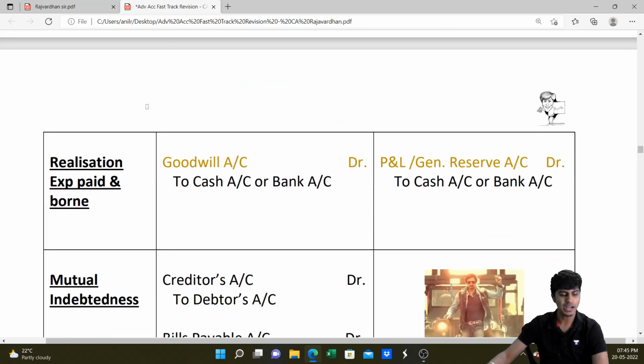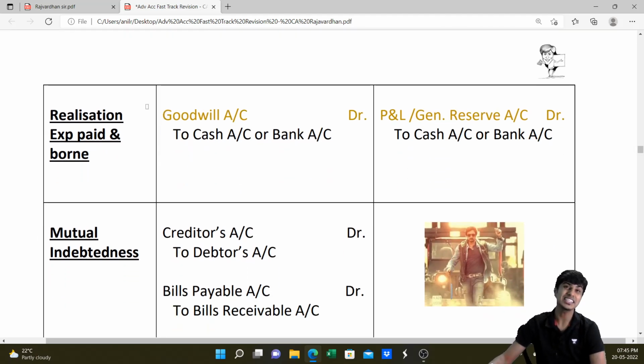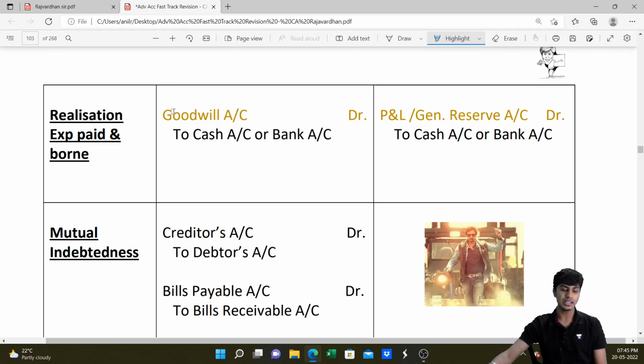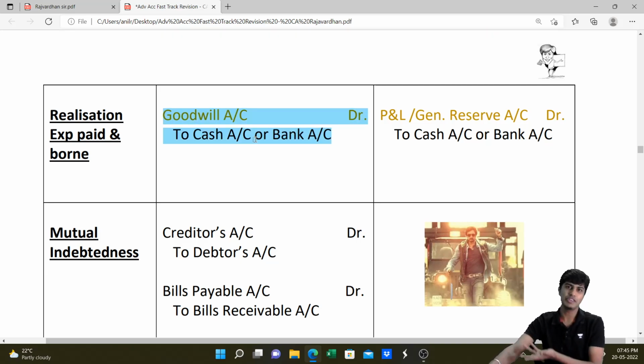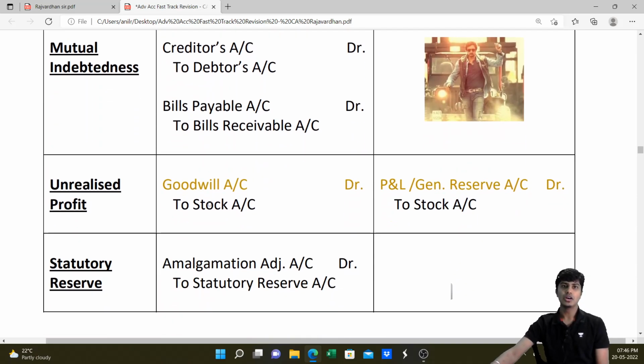Let us go to the next part. After you do this, then realization expenses of the transferor, if any you pay, then you need to write the entry goodwill to cash or bank, because what you're paying them, you're not getting anything in return. It's a matter of goodwill that you're paying them. However, in the pooling of interest method, you cannot write the word goodwill anymore. So we'll write profit and loss account or general reserve account and credit to bank account because you're paying it. Done.